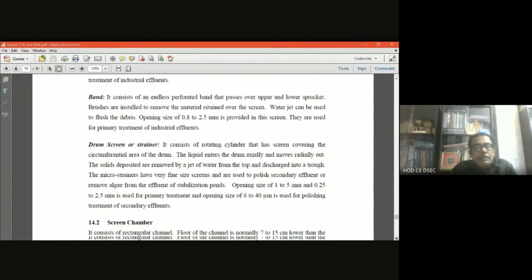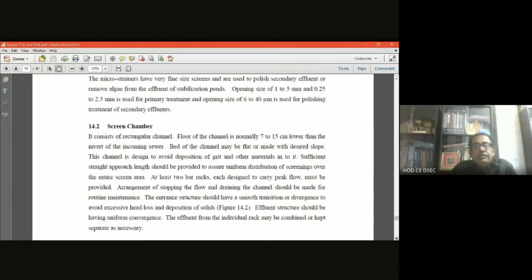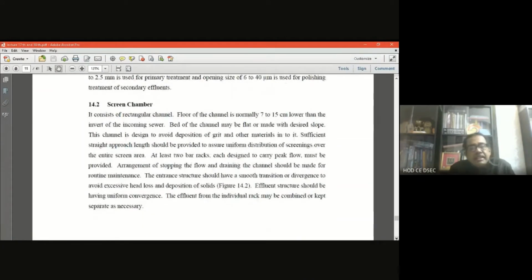Now, the screen chambers I will talk about. What is a screen chamber? As I have shown you in the schematic diagram, it is a rectangular channel, and the floor of the channel is 7 to 15 centimeter lower than the bottom of the incoming sewer that we have seen in the sectional elevation. The bed of the channel may be flat or of a desired slope. This channel is designed to avoid deposition of grit and other materials.